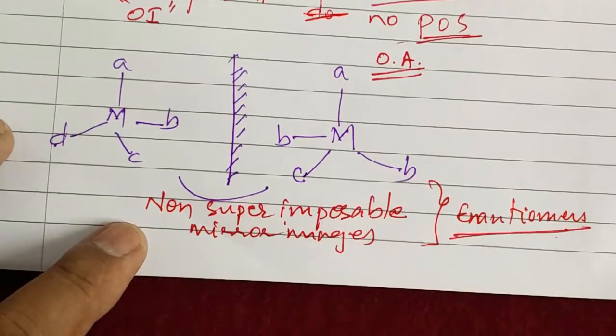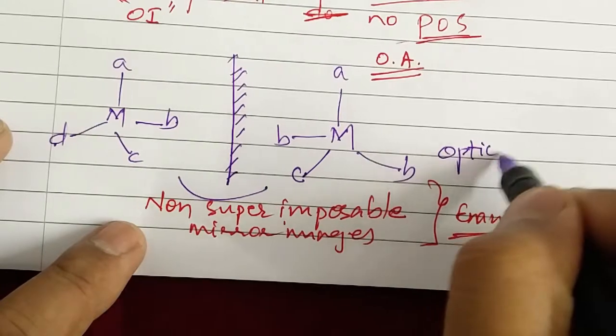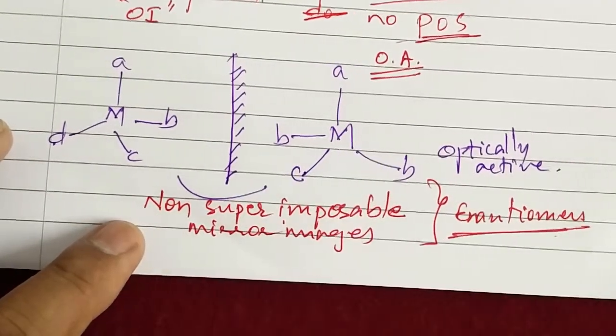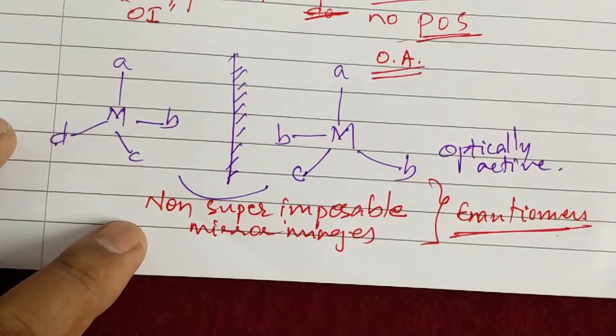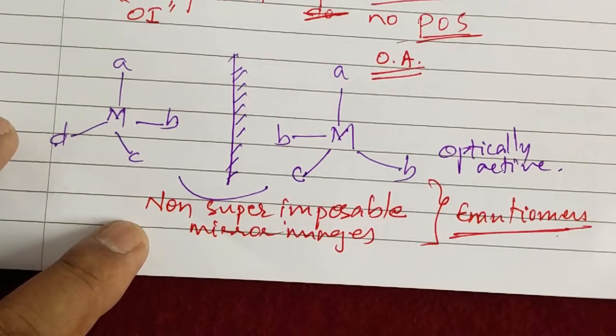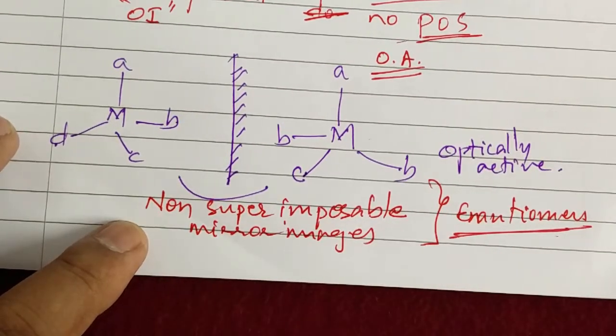This can also be one of the reasons for a molecule to be optically active. Therefore, if the molecule has a mirror image which is not superimposable, then such a molecule is also found to be optically active. Okay, students. Now let us take examples.